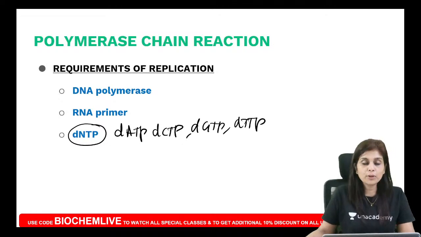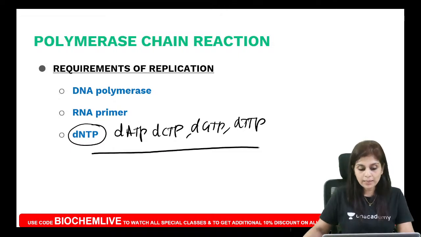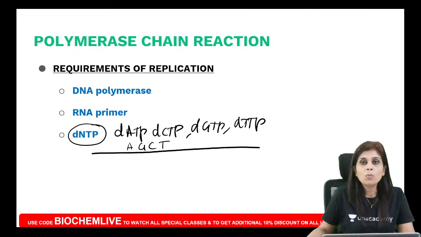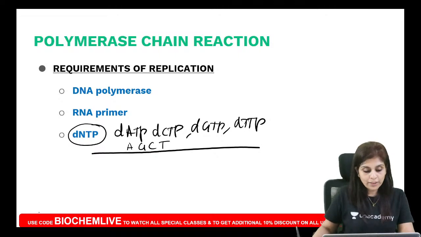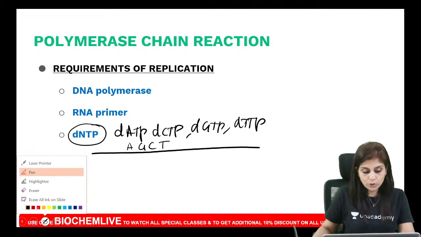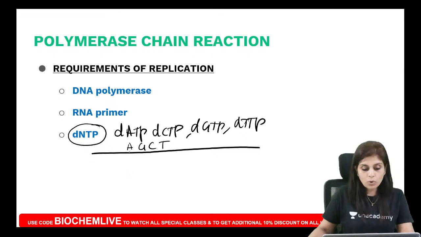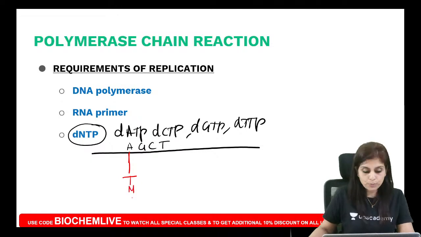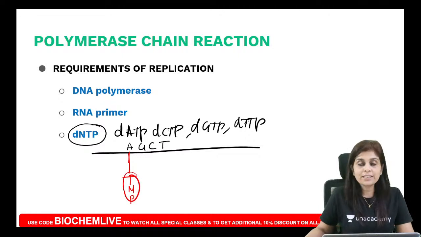It is because what does your DNA polymerase do? Your DNA polymerase just reads the template strand. Suppose the template strand has got A, G, C, T. What will the DNA polymerase do? It will recruit complementary nucleotides. What is complementary to A? To A it is T. Which form of nucleotide should be attached? It should attach a monophosphate nucleotide. But what does it recruit? It recruits complementary nucleotide triphosphates.